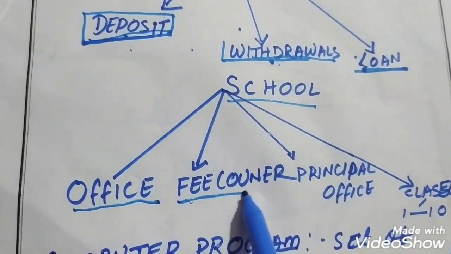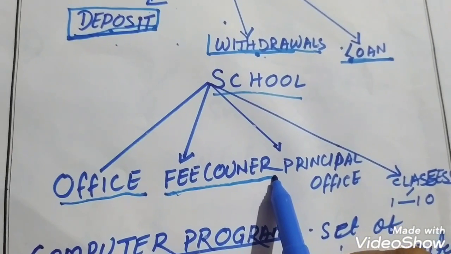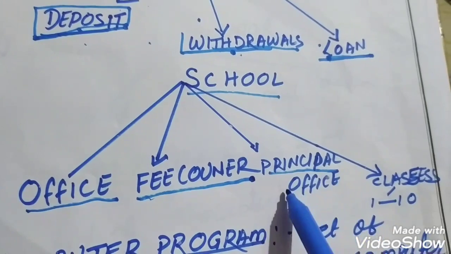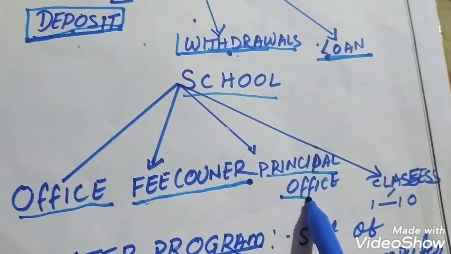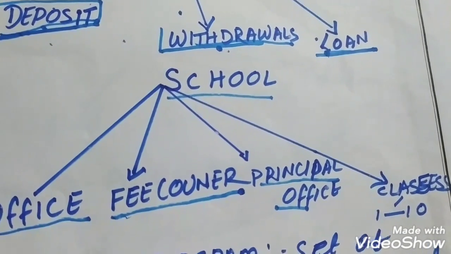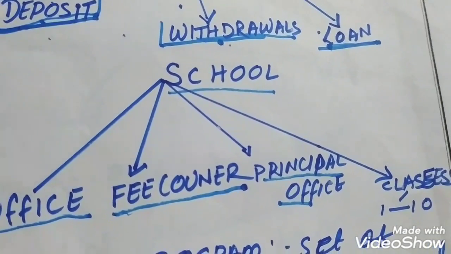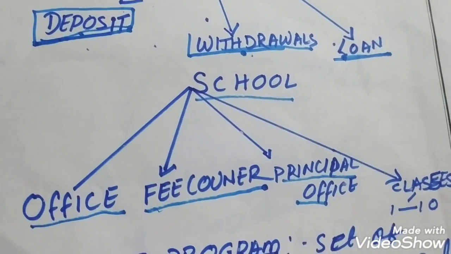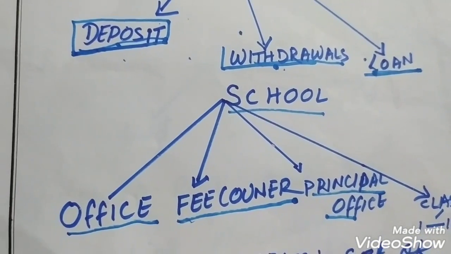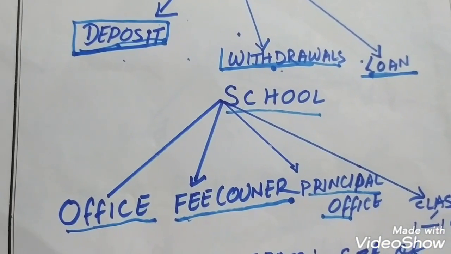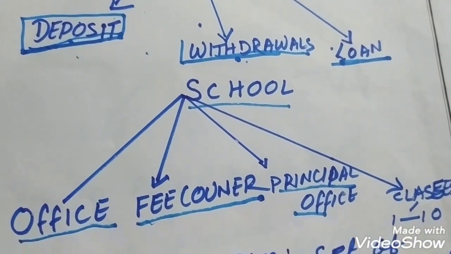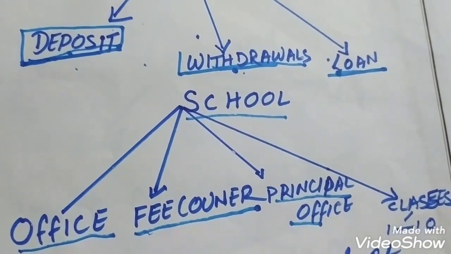In the same way, the fee counter is responsible for collecting the fees from the students. The principal is responsible for managing or controlling the discipline of the school. The classes are responsible for giving education from grade 1 to grade 10. Just think, if there were no classes from 1 to 10 and all the students were sitting in one place, how difficult it would be for the teacher to teach class 1, class 2, class 3, up to 10. So the division of classes helps the teacher to teach, control and manage the different classes.